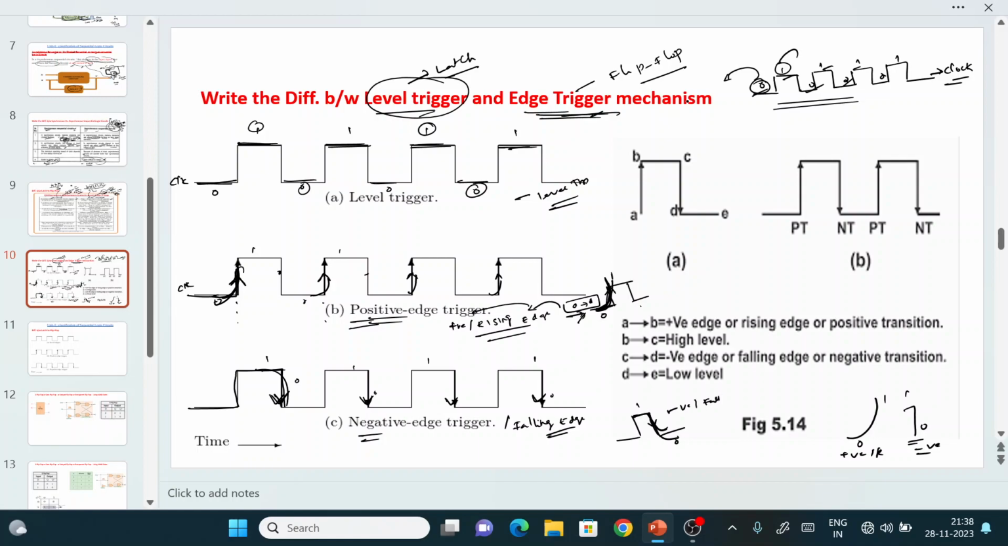If you identify the output based on these edges, then it is called edge triggering. There are two types: positive edge triggering or rising edge, and negative edge triggering or falling edge. So if you see from A to B, it is the positive edge. From B to C, it is called level triggering. From C to D, the value goes down, and it is called the negative edge. From D to E, where the level is 0, it is called the low level triggering mechanism. That's it.